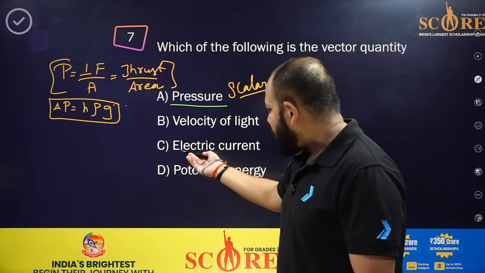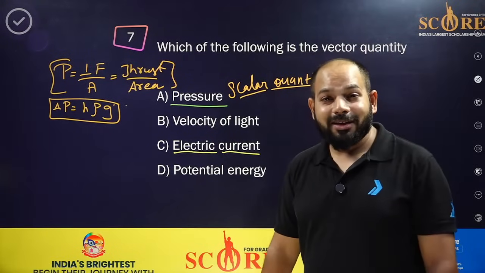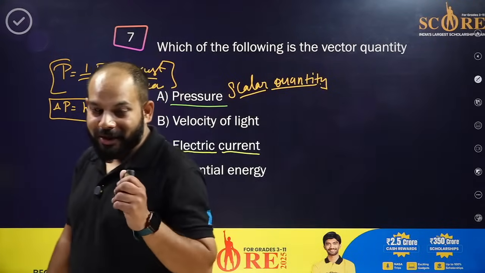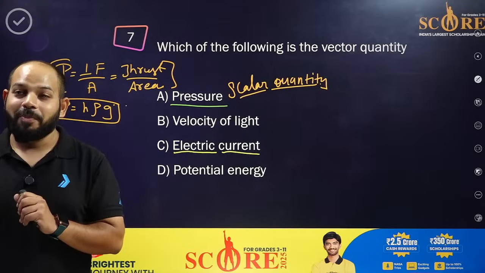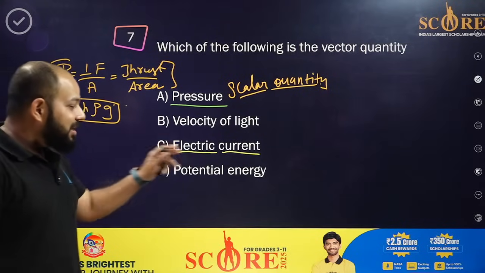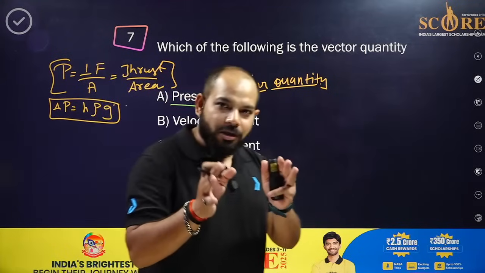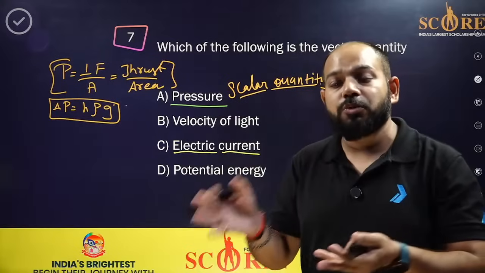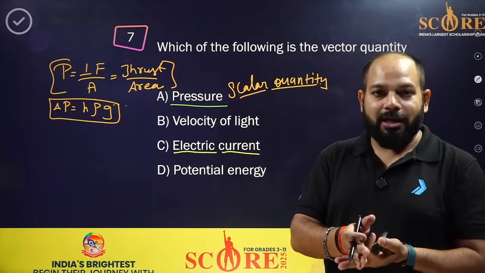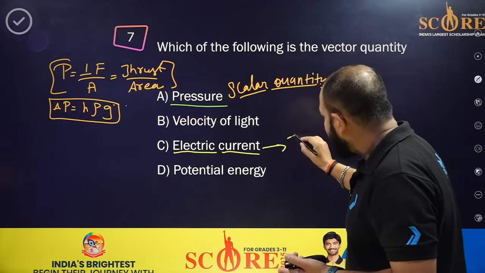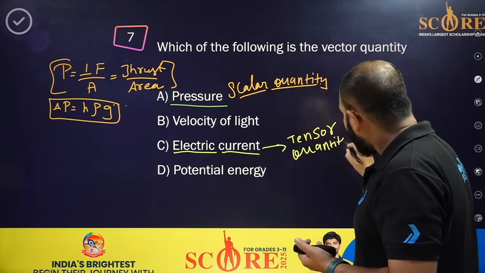Okay. Then coming to the electric current, one by one. Electric current. We all say it has a direction. Sir, it has the direction. The current is flowing in the wire, it has the direction. Yes, it has the direction, but it is not a vector. These types of quantities which have direction but don't fall into the vector category will come in your syllabus in the senior grades, but you must know it. These are called tensor quantities.